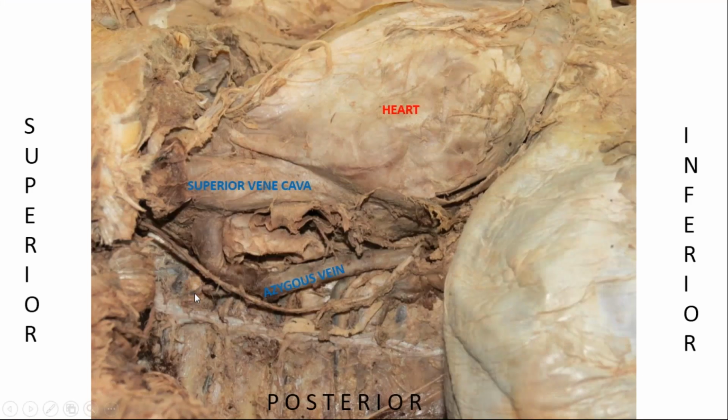Okay, here we will see the third posterior. This is our arch of aorta. Sir, somewhere here is our arch of azygous vein. We are watching from the left, right side. So this is where the arch is. So this is the T4 level. So at T4, somewhere here our third posterior intercostal artery will be.